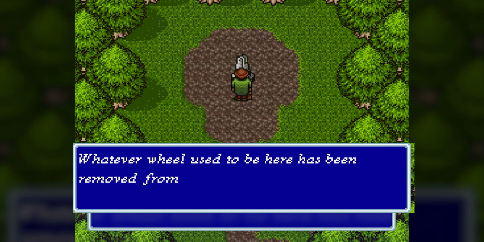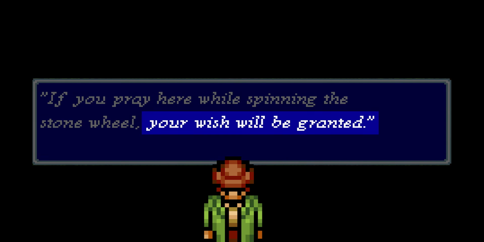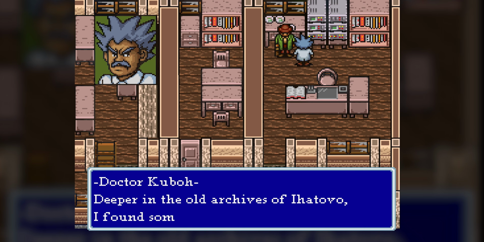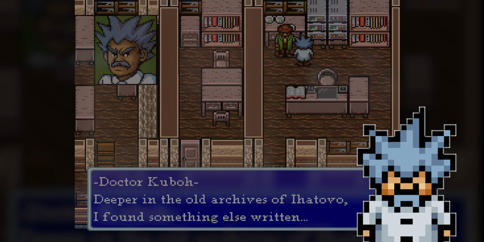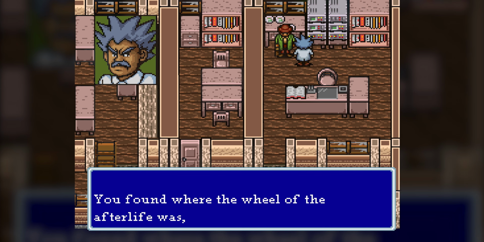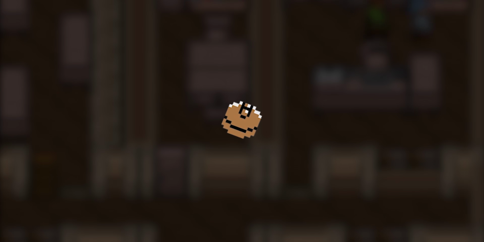We go to the place marked on the map, and find a strange pillar etched with instructions. Spin the wheel, begin to pray, and have your wishes granted. However, the wheel is mysteriously missing. To find out more, we ask Professor Kubo, who's finished researching the Galactic Railroad. To board it, one must enter the 4th dimension, which is possible only by spinning the wheel of the afterlife.